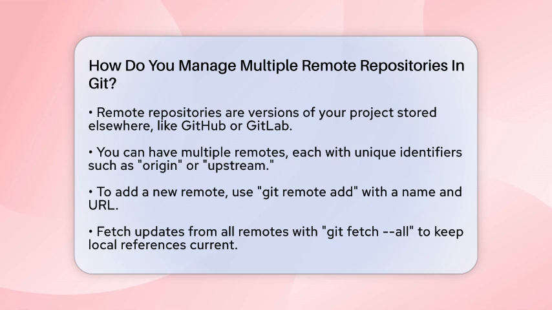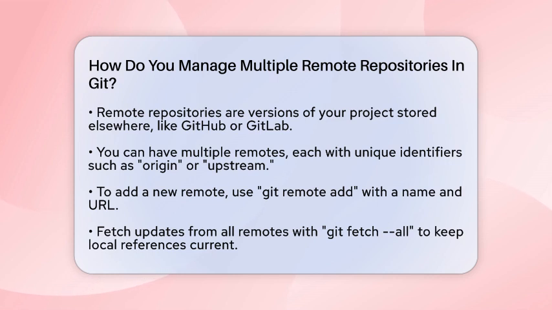A remote repository is simply a version of your project stored somewhere else, like on GitHub or GitLab. You can have many remotes, each with a unique name such as origin or upstream. These names help you tell Git which remote to interact with when pushing or fetching code.